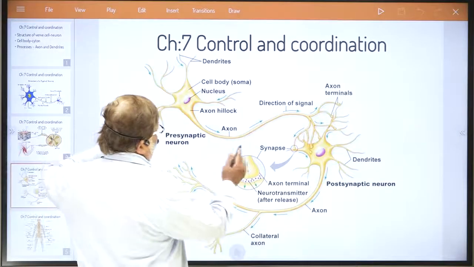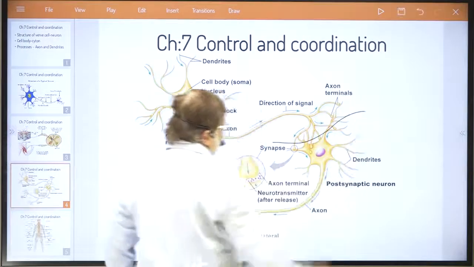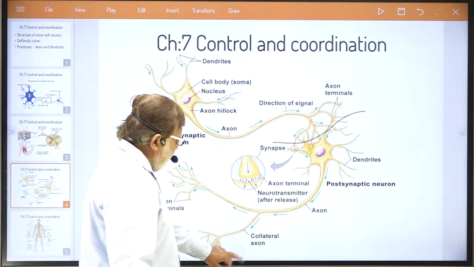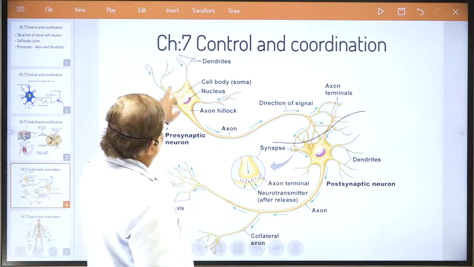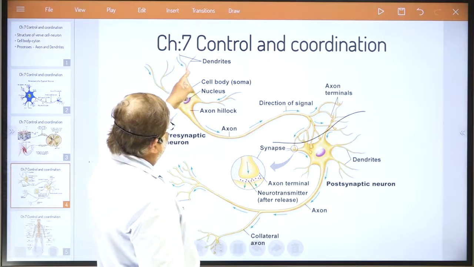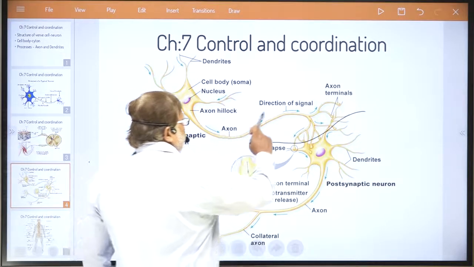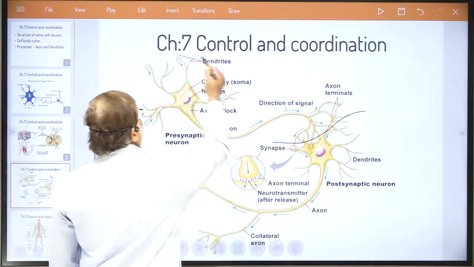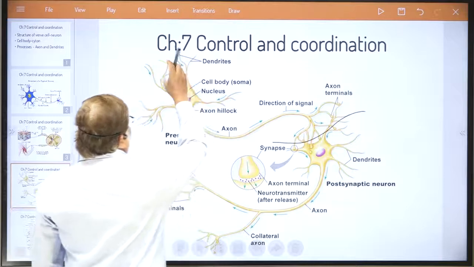Try to understand. This is one nerve cell, which you can verify up to here: dendrite, cell body, nucleus, axon. Now understand what happens. The electric signal is first received by these dendrites.